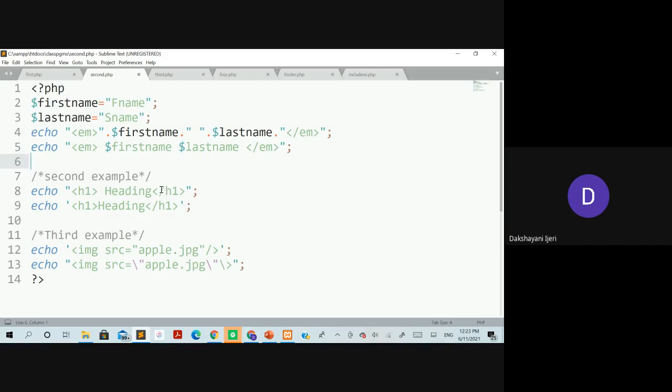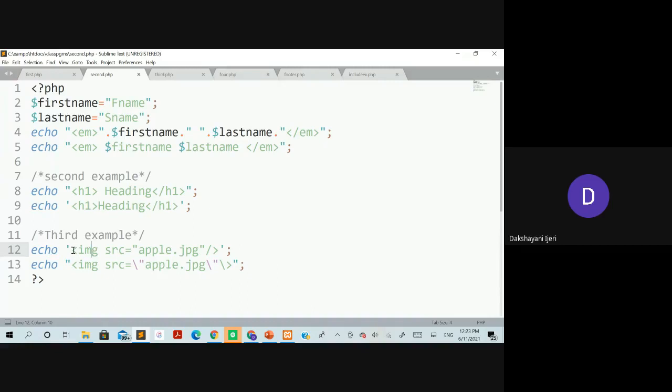Why this example has been given here is, whenever you are using the echo statement, you can print it using either the double quotation or the single quote. So both are acceptable here, right? In the next example, one thing you can concentrate on: if we use the single quotes, there is no problem whenever you are using any HTML element. In HTML elements, in any of the cases, you require the backslash to be used as it is over here, or else the double quotation needs to be used once again over here, right? So whenever you are using the single quotes, it is not going to cause you any problem.